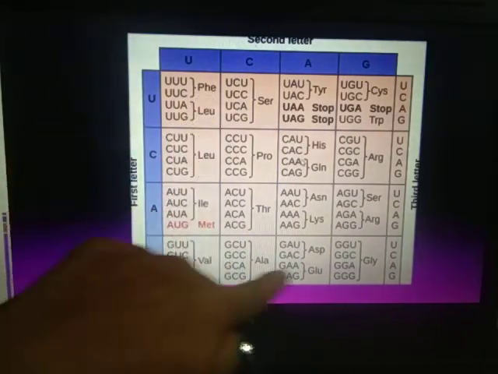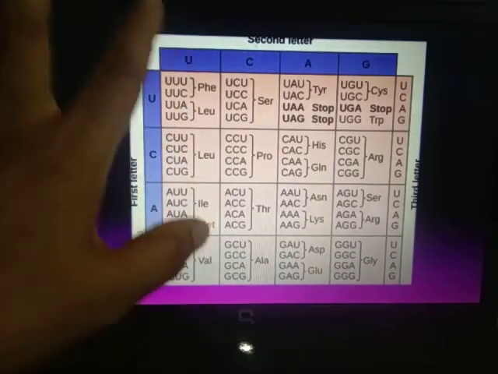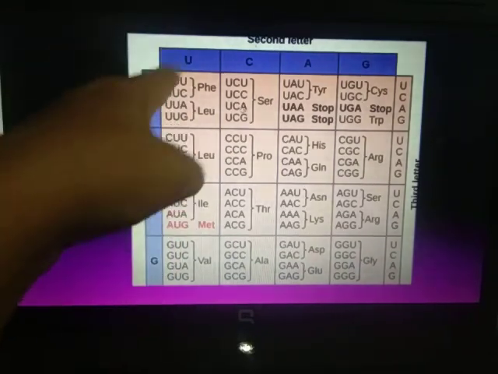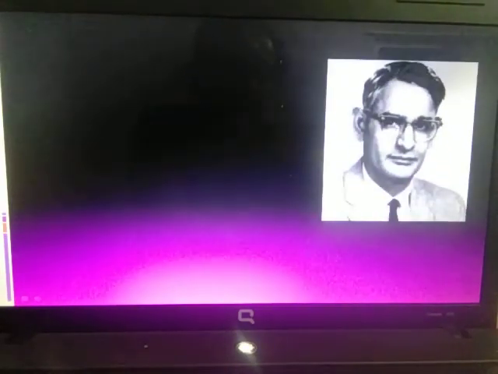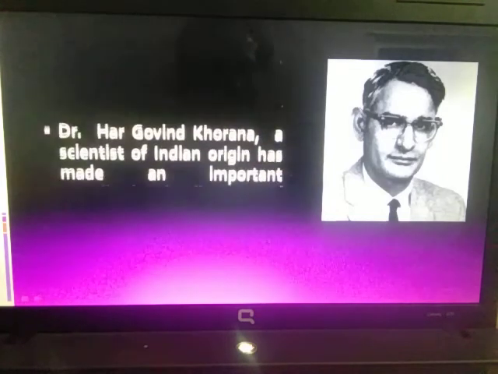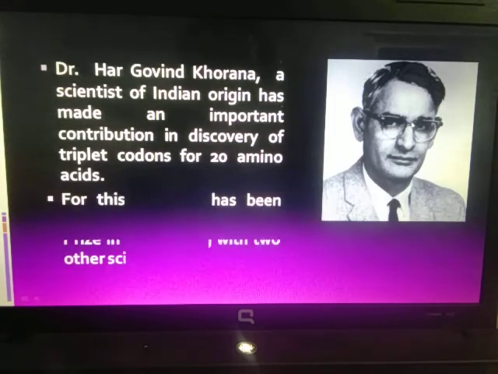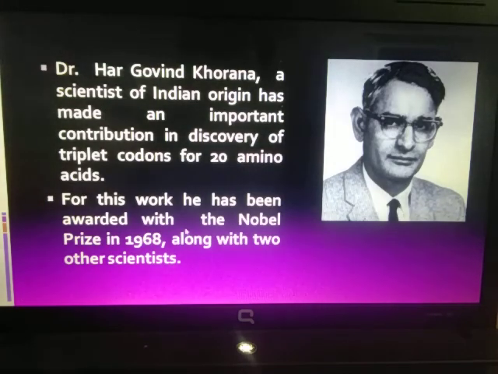There are altogether 20 amino acids, and the triplet codons for these 20 amino acids were discovered by our own Indian scientist Dr. Hargobind Khorana. Since he made this discovery, he was awarded the Nobel Prize in 1968. Fine, so this is regarding transcription. In the next video, I am going to show you what translation is.